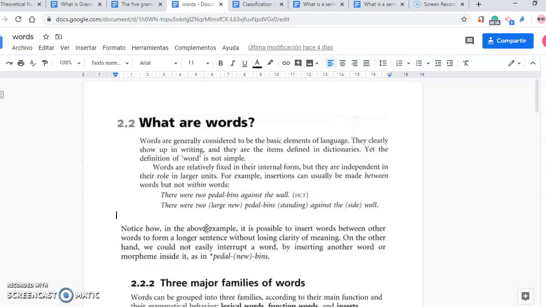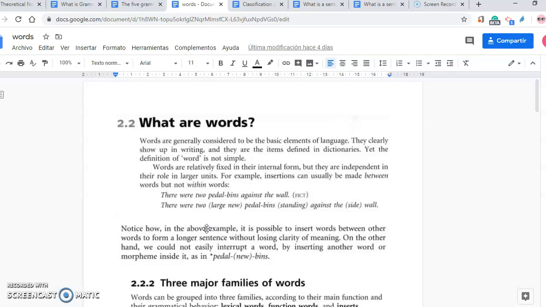They clearly show up in writing, because when we are speaking, we don't make a difference between one word and the other if we are speaking fluently. This is what happens to us when we are listening to somebody speaking in a language that we don't know. We can't distinguish when a word finishes and the other one starts. But when we read, yes, it is possible to see that. So they are the items defined in dictionaries. Yet the definition of word is not simple.